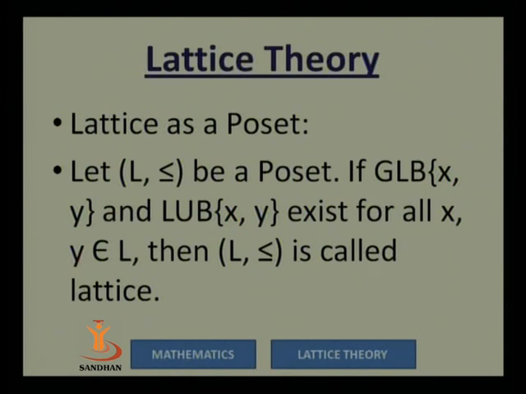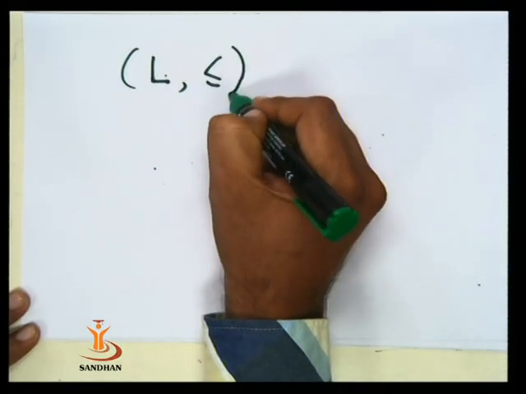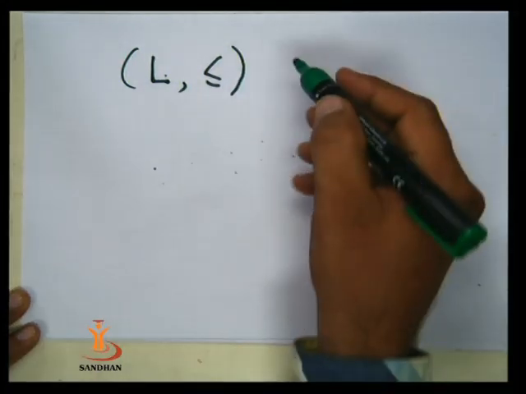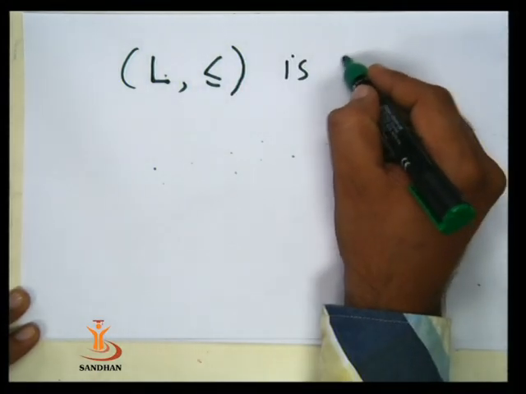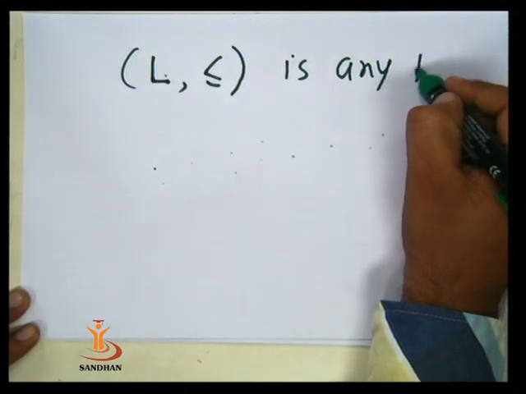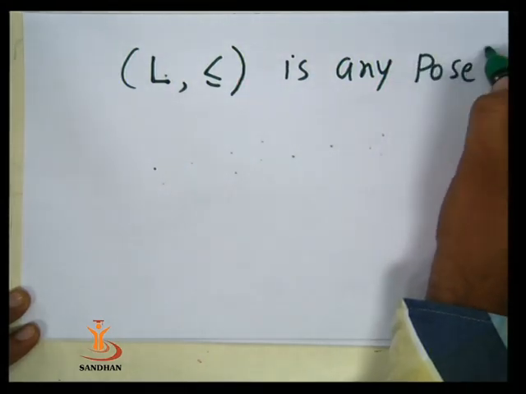Now first of all, we are going to see lattice as a poset. We are going to consider the poset. We are going to use the notation L for that. We can consider L together with the relation less or equal is any poset. Suppose that it is any poset.